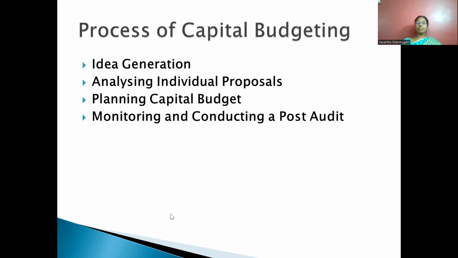While investing, when they have different proposals, they will apply the different tools and techniques of capital budgeting. What are the tools and techniques of capital budgeting? Every company follows different techniques, depending upon the nature of the company and the type of investment involved. One is the traditional method, another is the modern method.